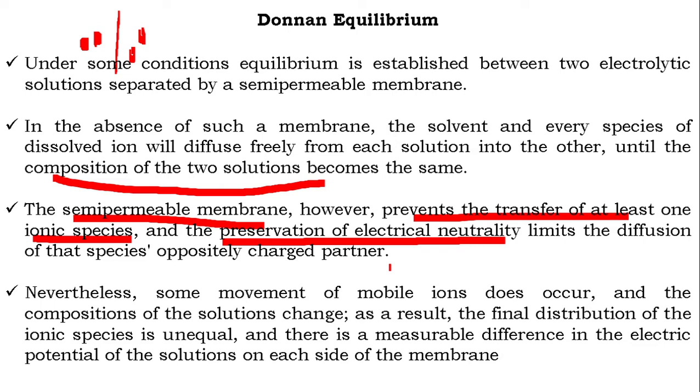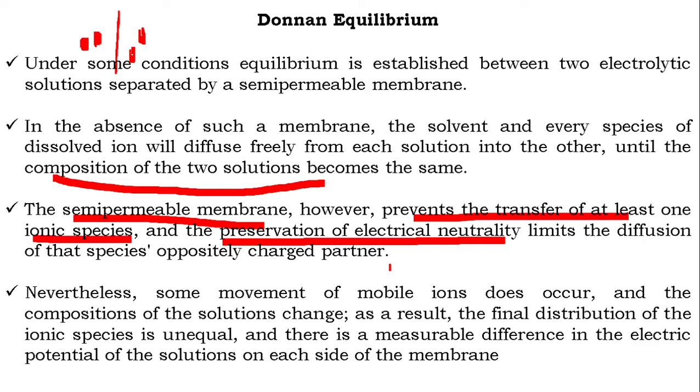You see, there is a system, because of limitations on the movement of charged particles, some molecules, some charged particles cannot move from one side to the other side of the membrane, and then the living system tries to establish an equilibrium. What equilibrium? First importance, electrical neutrality should be maintained. Maintenance of chemical equilibrium is only of secondary consideration.